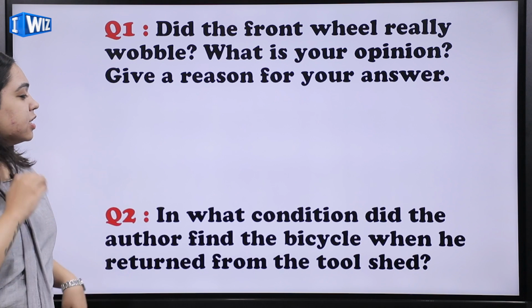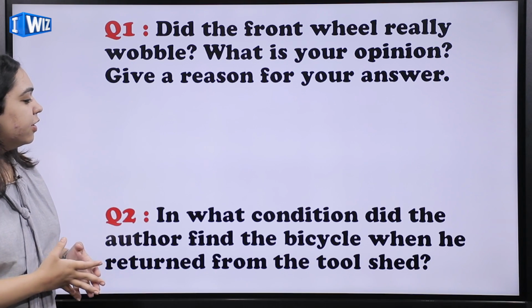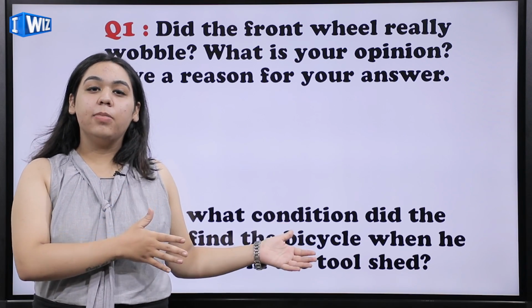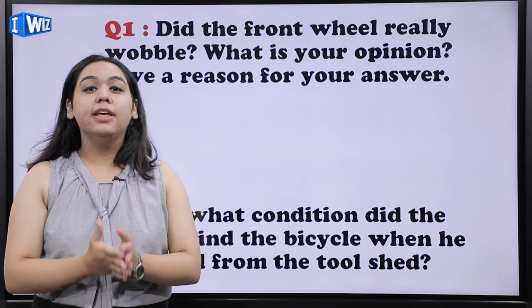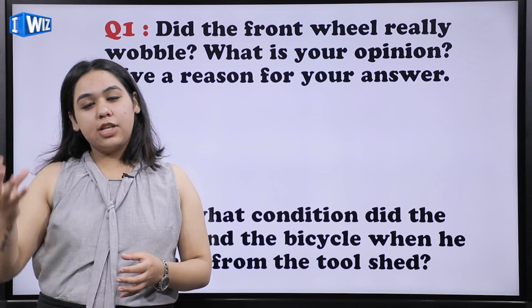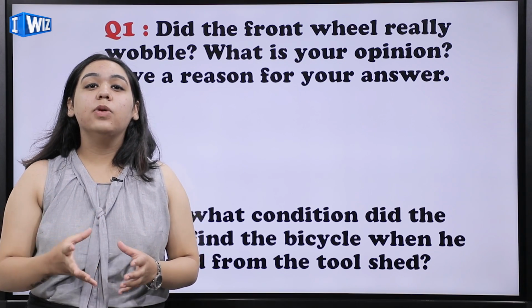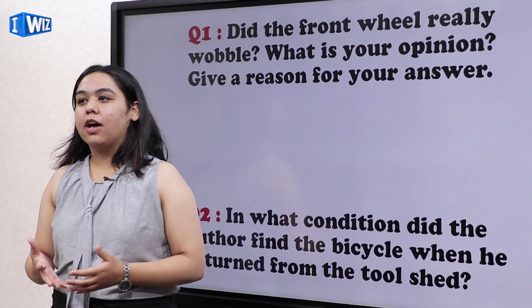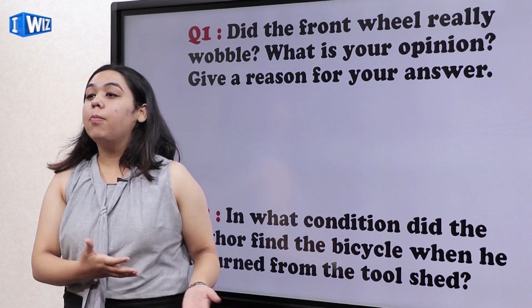So the next question is, in what condition did the author find the bicycle when he returned from the tool shed? So what happened is, the author's friend had sent him inside to bring the tool kit, but when he comes back from the tool shed, he sees that the tire was already between his legs. So the front wheel was already in between his legs, and he was actually playing with that tire, and the remnant of the bicycle was behind it, like on the path.